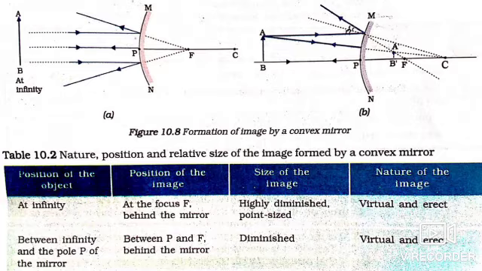If the ray passes through the center of curvature, I told you it is reflected back along the same path. You can see the arrows in the same straight line. So you can join A and C.